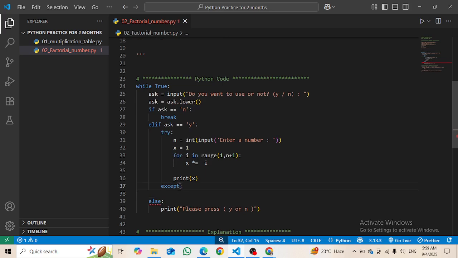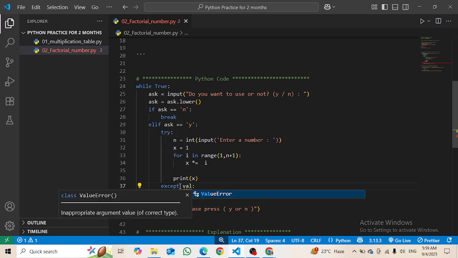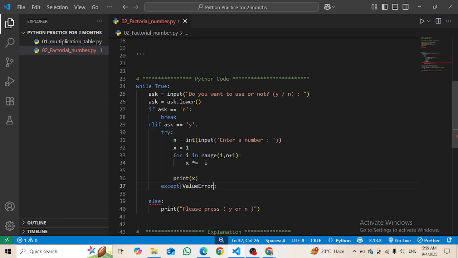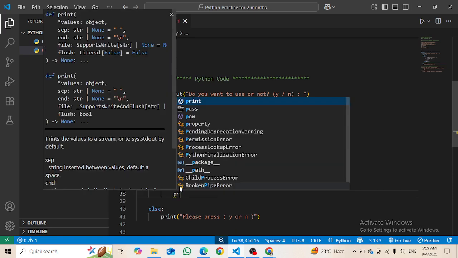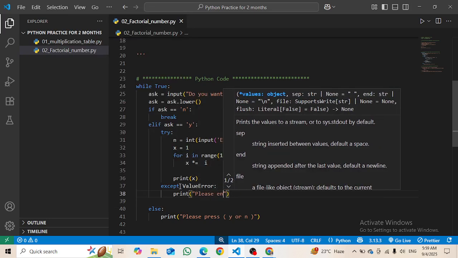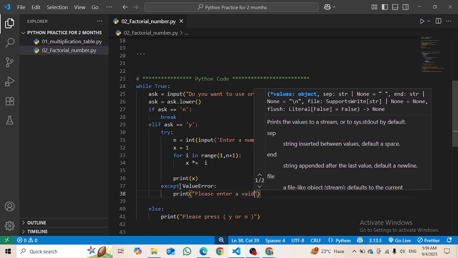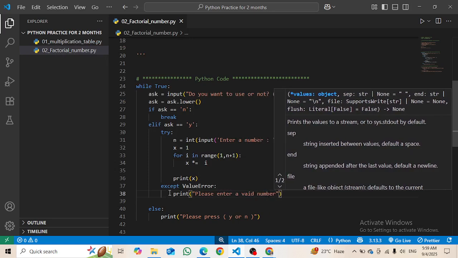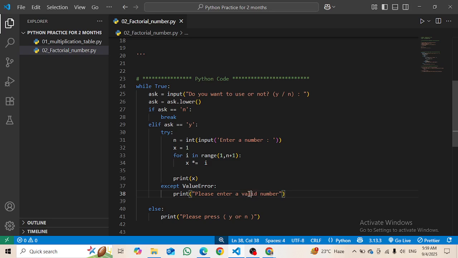ValueError, I will say ValueError, not value but ValueError, and then print please enter a valid number, and then okay, all right, here,